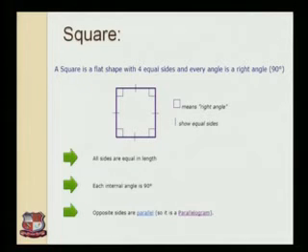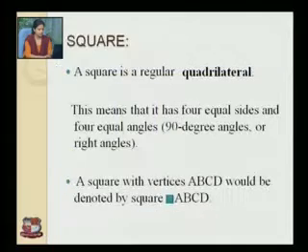A square is a flat shape with four equal sides and every angle is a right angle, that is of 90 degrees. In the square, all sides are equal in length. Each internal angle is of 90 degrees and opposite sides are parallel. A square is a regular quadrilateral. This means that it has four equal sides and four equal angles. A square with vertices ABCD would be denoted by square ABCD.